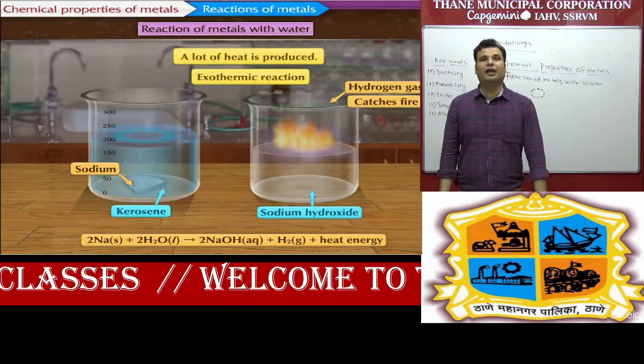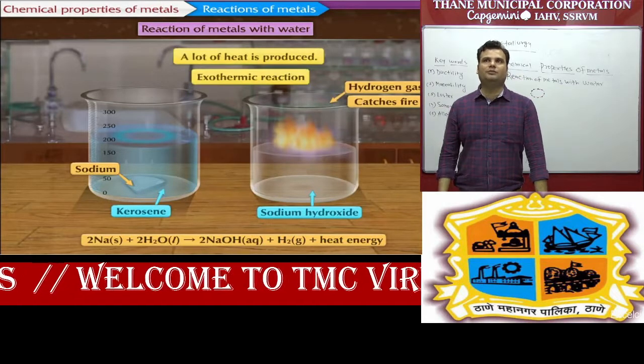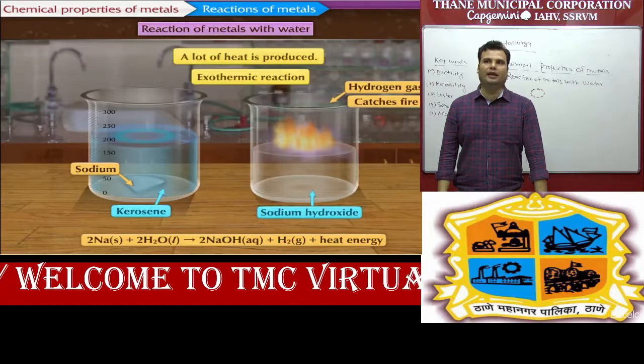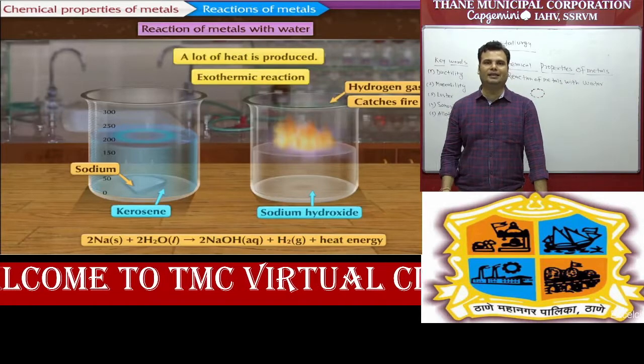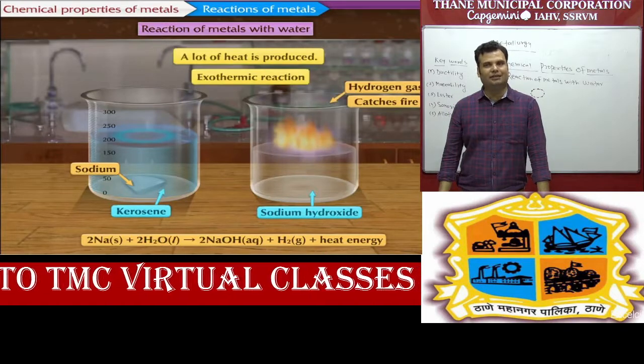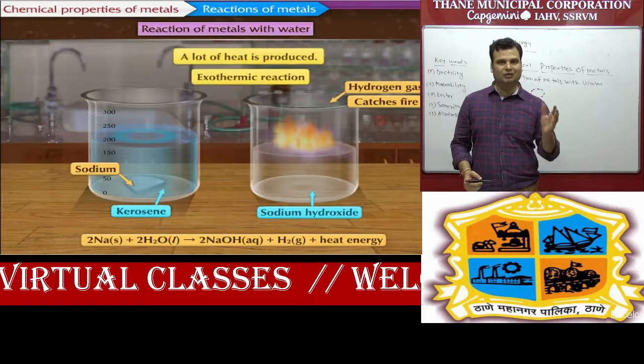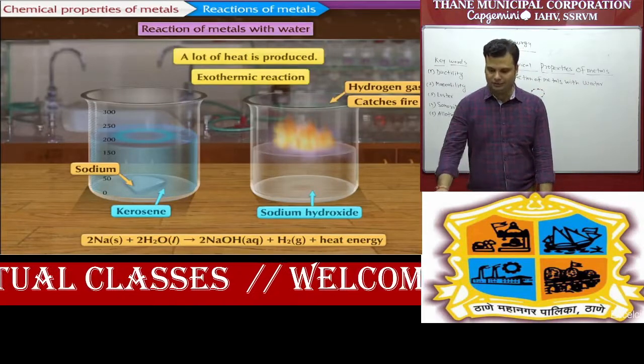So that is called exo. Exo means out, thermic means heat. So in this part, a lot of heat is produced, and it is called an exothermic reaction. Similarly, endothermic. Endo means inside, thermic means heat. You already completed this part in the third lesson, but you can apply these two concepts in this chapter also.